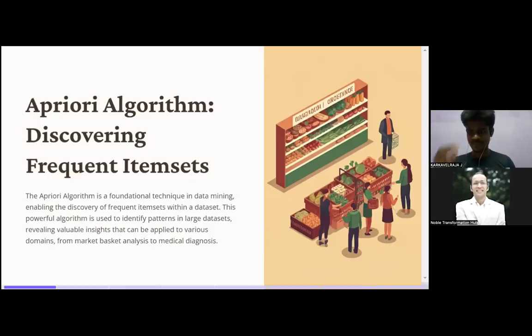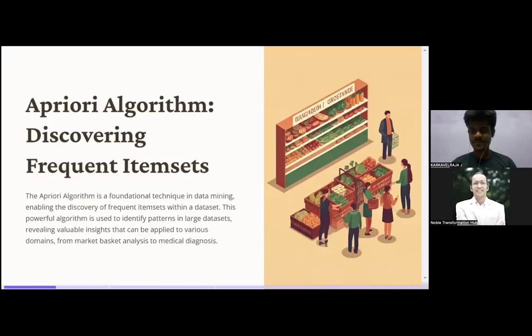Yes guys, Apriori algorithm, discovering frequent item sets. If you split this into item and sets, you know what sets are: one or two, more than one pair of products or whatever units, you call it a set.